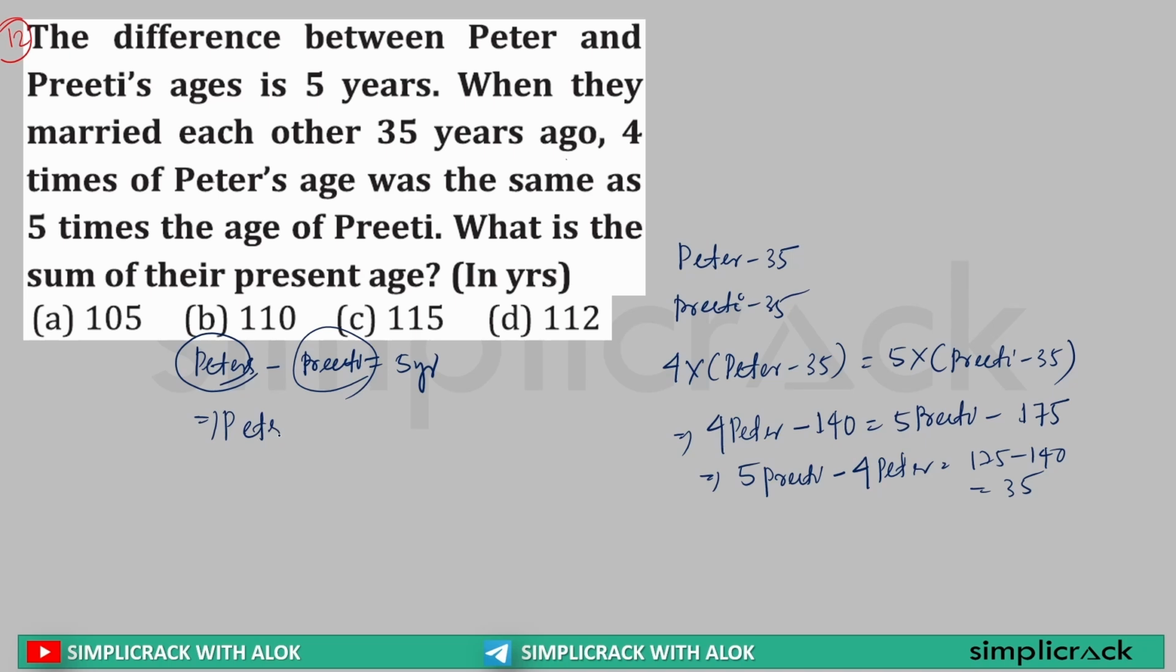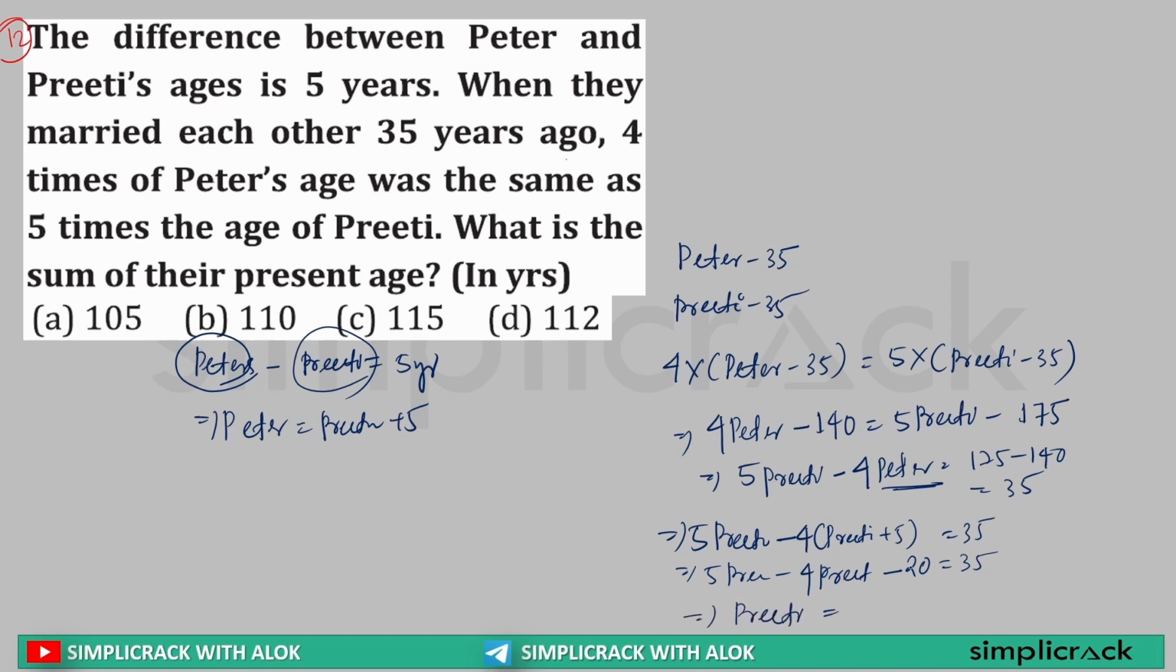Now here what we know, sir, is that Peter minus Preeti's age is 5. So I can write Peter's age is equal to Preeti's age plus 5. So in place of Peter, I can write Preeti's age plus 5. So here I can write 5 into Preeti's age minus 4 into (Preeti's age plus 5) is equal to 35. So this can be written as 5 into Preeti's age minus 4 into Preeti's age, minus 4 into 5, which is minus 20, is equal to 35. 5 Preeti's age minus 4 Preeti's age is only 1 Preeti's age, which will be equal to 35 plus 20, which is equal to 55.